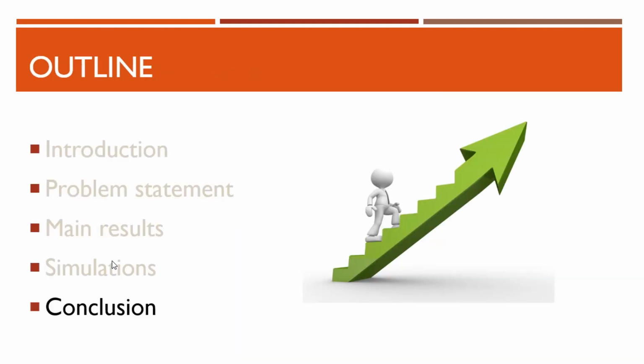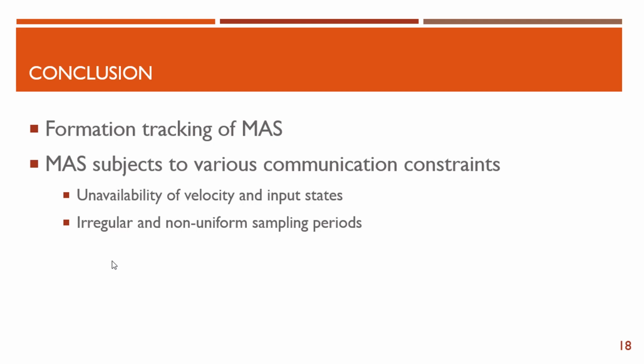So to conclude my presentation, in this paper we have designed a formation tracking algorithm in a distributed manner for a multi-agent system subject to various communication constraints, which include the unavailability of all the states, which means we do not have velocity and input states. Secondly, the sampling periods among the agents are irregular and non-uniform, as well as asynchronous.